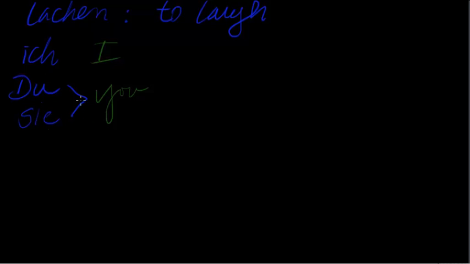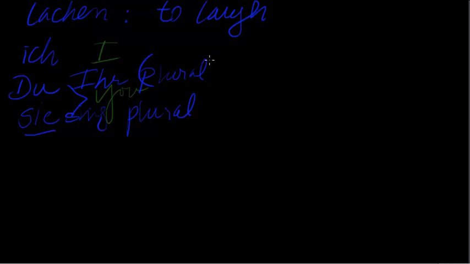So ich, du, Sie. And this can be singular or plural. So you could be addressing a large group of people, and it would still be Sie if you were talking to them formally. Or if you're talking to somebody you don't know, you would use the form Sie, singular. Du actually changes to ihr if you're talking to plural, like an audience, okay? And du would be singular, meaning one person. Ich, du, Sie, and then er, sie, and es. Those are he, she, and it.